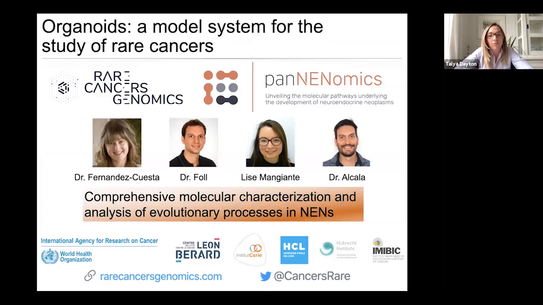We have also gone further into this and are trying to do a large-scale omic analysis of matched PDOs and primary tumors. And to do this, we've teamed up with a group spearheaded by Drs. Linet Fernandez-Cuesta and Matthew Foll at the International Agency for Research on Cancer. And through their pan-nenomics effort, they're essentially performing in-depth omic analysis of a large number of primary NENs from many different tissue sites from around the world. And what they've done is they've applied their bioinformatic pipeline to analysis of data from our PDOs and primary tumors.